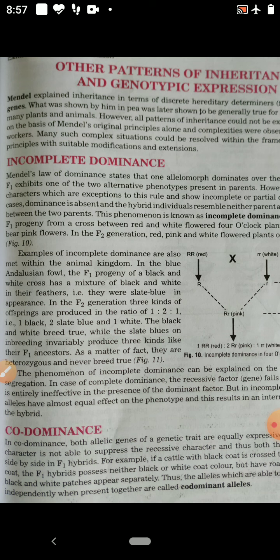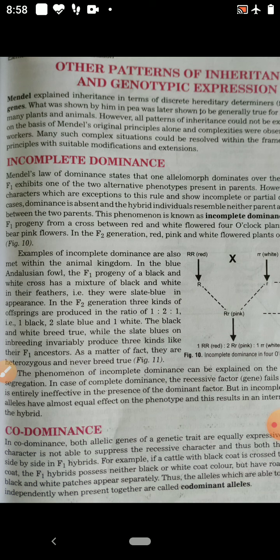This includes interaction between the alleles of a gene, or interallelic interaction, intragenic interaction. So all these come under deviation from Mendelism. There was incomplete dominance or partial dominance.